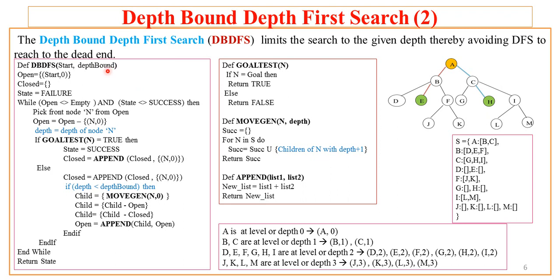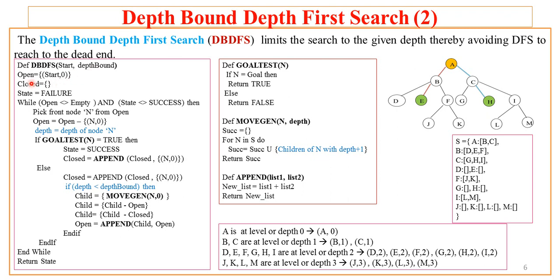It will not lead to the dead end, as the artificial depth is provided to the algorithm. The steps followed by DBDFS are as follows. It takes two arguments, that is the start node and depth bound. These two things are to be provided by the user.